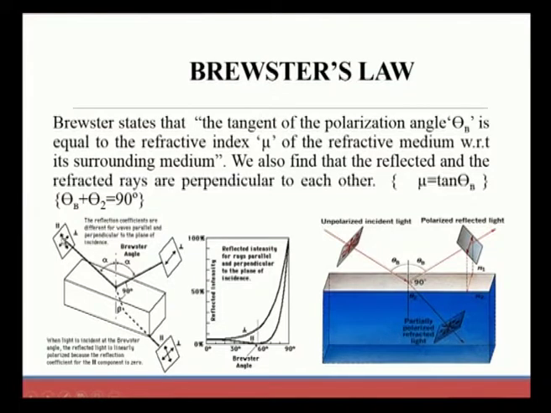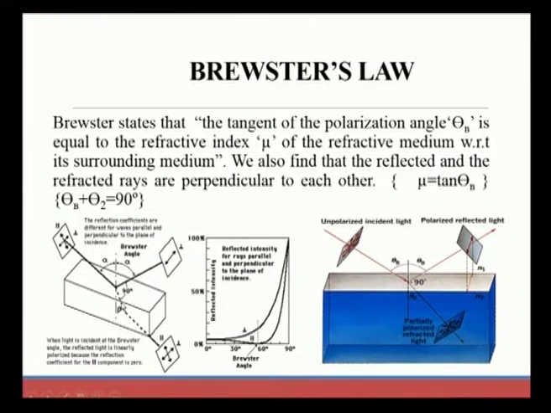An unpolarized wave will have both parallel and perpendicular components, that is, perpendicular to the plane and parallel to the plane. The unpolarized wave is incident on a surface, a medium where we get a reflected wave back, at an angle that we consider, and also the refracted wave, which is observed here.